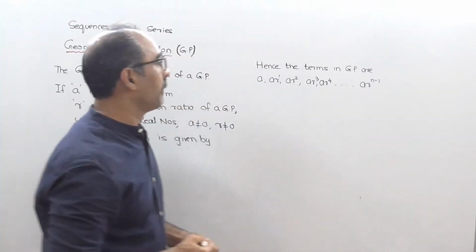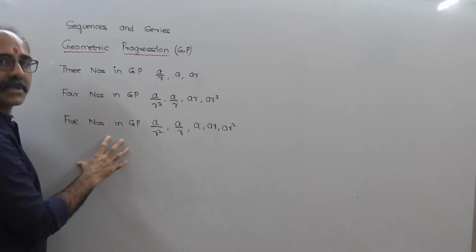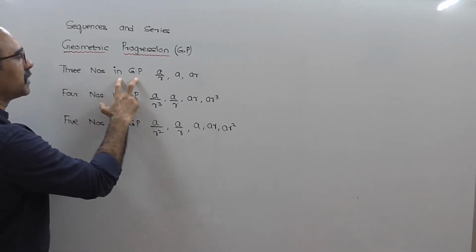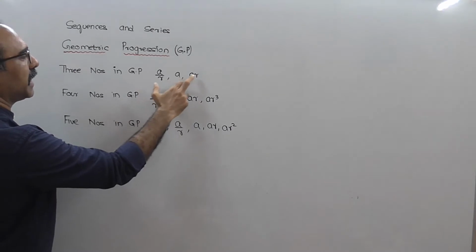Got it? Now these are certain arrangements of numbers in GP. If there are three numbers in GP, the arrangement is A upon R, A and AR.